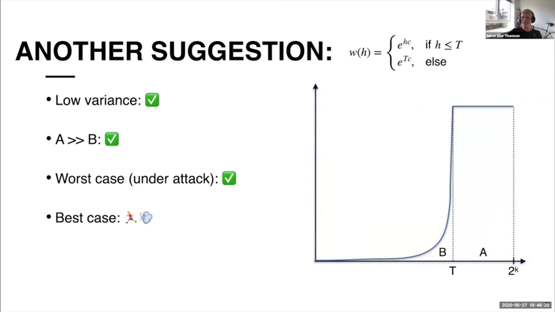But now the nice thing is that this can actually also speed up when we are in the best case scenario. Just to be precise about what I mean in the best case scenario, this is the scenario where you are not under attack, meaning that there is no adversary, and you actually have a network that works significantly faster than what your worst case network delay might be. And the intuition for this is that when the network delay is lowered, we can define heavy blocks at a threshold that is lowered compared to this worst case threshold.